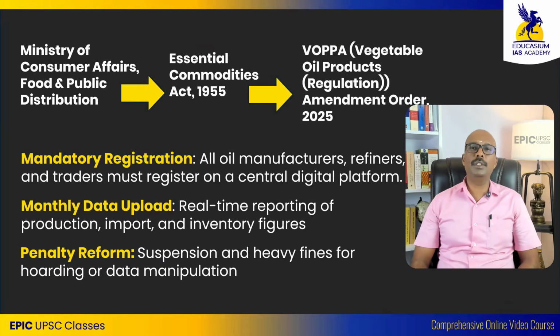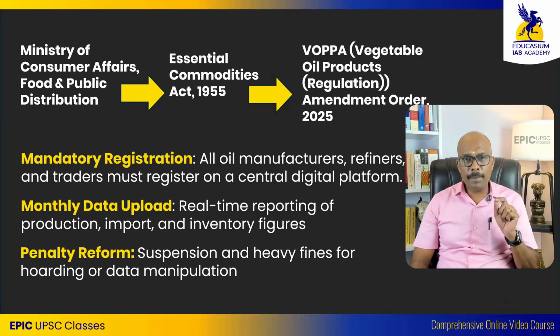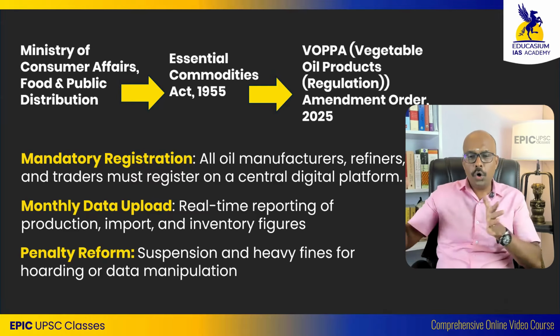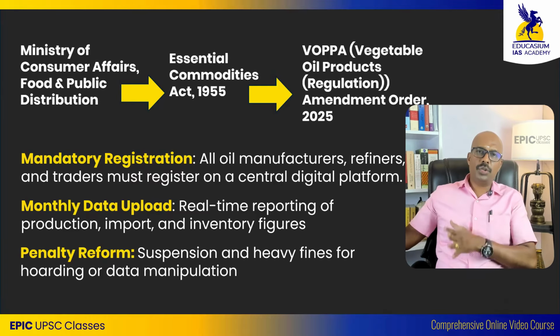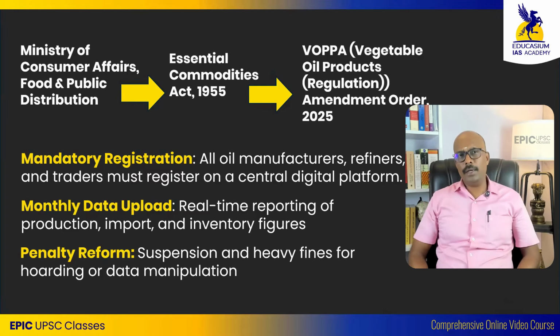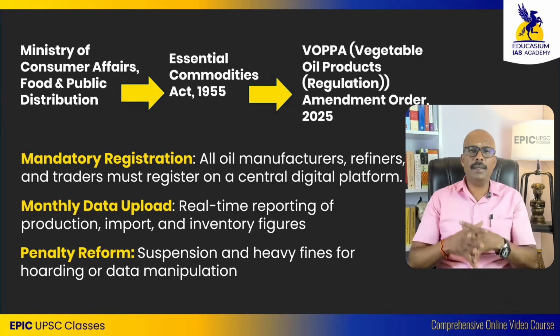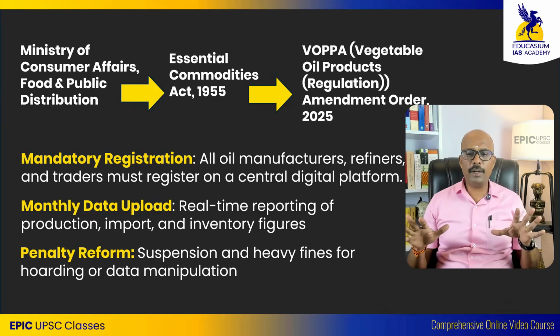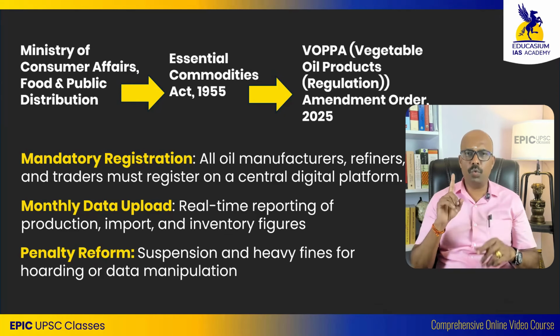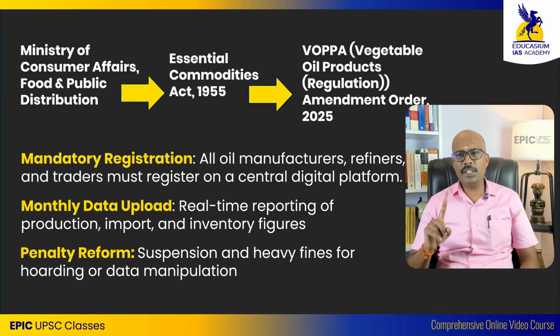Why should they do this? Because there are many complaints that big traders are hoarding their stocks without sending them to market, making the prices go high, and then they release the products. To avoid these kinds of scams, the government has amended the WOPA rules. So WOPA rules come under the Essential Commodities Act.